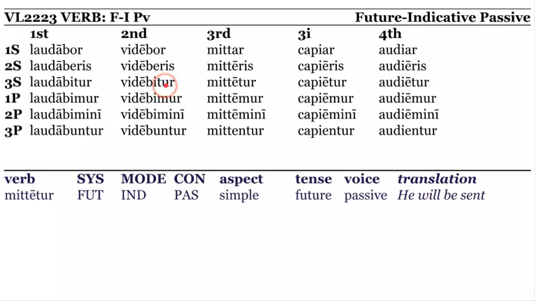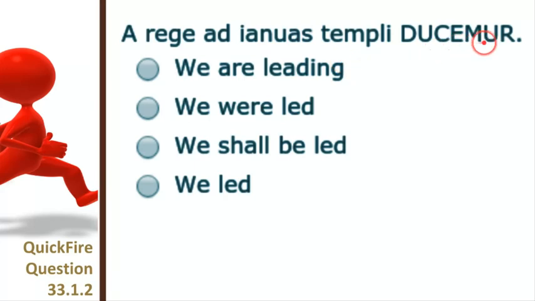The passive, same idea. First and second have the infix -bi- and then the present endings: -or, -eris, -itur, -imur, -imini, -untur. Then by way of contrast, the passive first singular is -ar, while you have -eris, -etur, -emur, -emini, -entur. And there you go. So you have the perverse e as well as the normal endings. This will create simple future passive: he will be sent. So we have here a verb, ducemur. Notice the perverse e doesn't belong there. So it's we shall, and it's passive, be led.